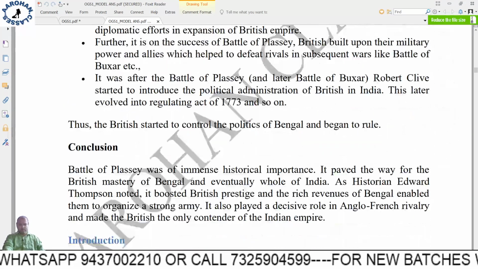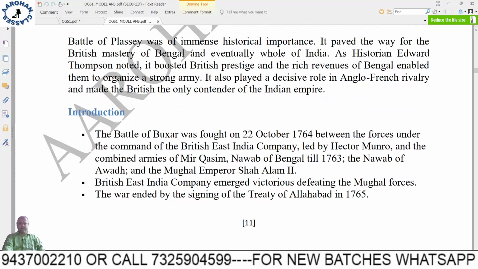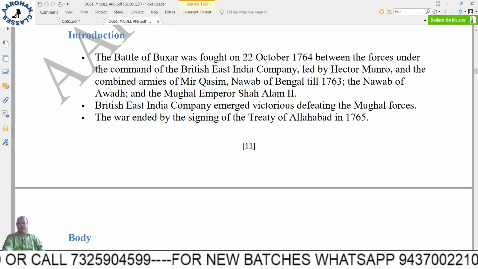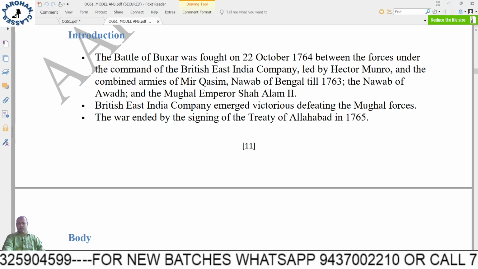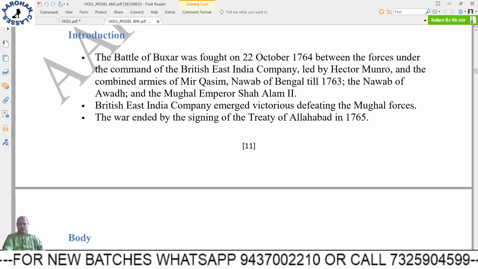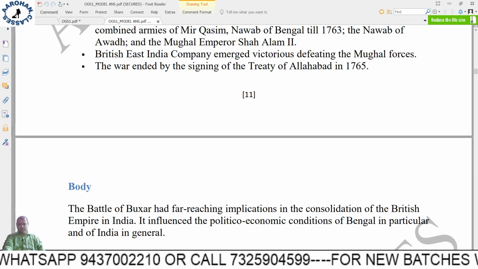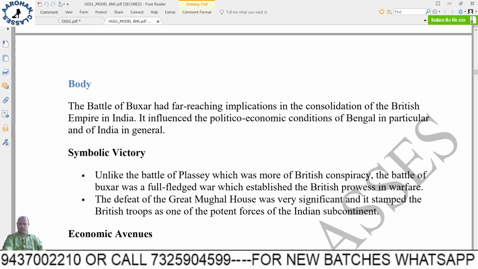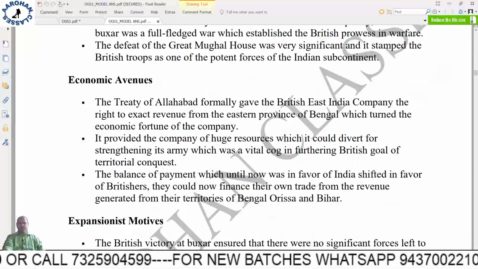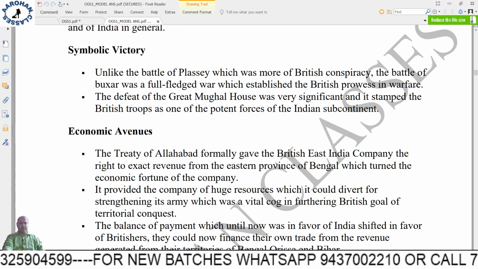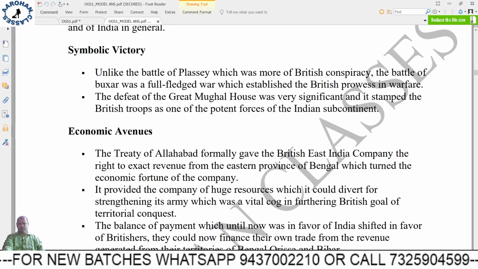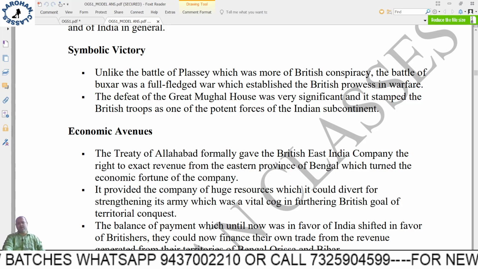You can go through that. Okay, Battle of Plassey important. Why? Because it was against the Nawab of Bengal and the British. Battle of Buxar was more important because it involved the important forces of India. Okay, Nawab of Awadh, Nawab of Bengal and the Mughal Emperor of India.